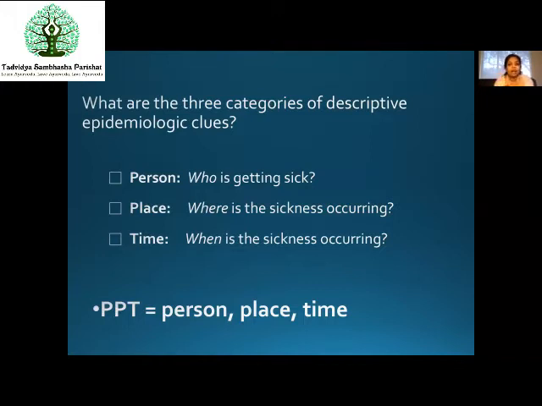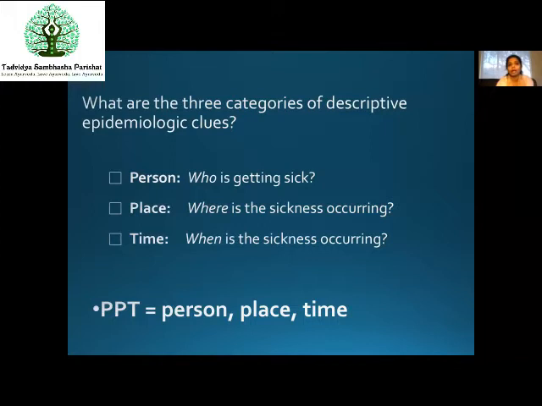So let us understand it as PPT. Short form: person, place, time. You can vary the sequence, that is fine, but remember, person, place, and time. Now, any definition should have these particular three components. It might be important definitions, or it might be any event for that matter, epidemiological event. This is how everything is defined in epidemiology. So bear in your mind that whenever you are speaking in epidemiological language, you have to cover these three factors. These are the important keys.